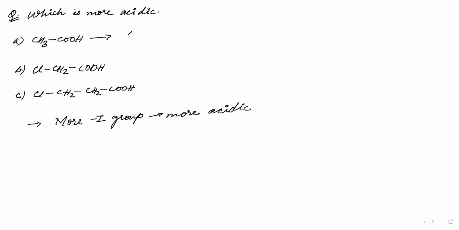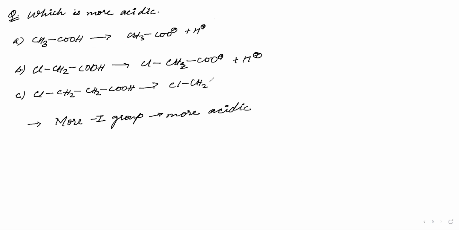This will be CH3COO negative plus H plus. And this one will be ClCH2COO negative plus H plus. Now this will be ClCH2CH2COO negative plus H plus. That means I have to compare the stability of this, this, and this. Now you tell me which one of them is more stable, A, B, or C.